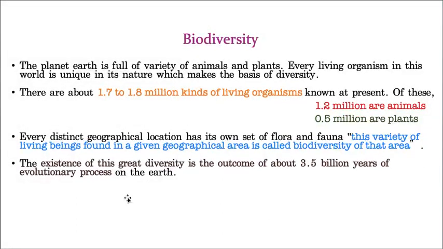You need to understand, just to develop a single character takes a lot of time, and it has to pass from one generation to another. So how much evolutionary period does it require? I'm leaving this to your imagination. That is the greatness of this Earth planet, and that much uniqueness it has.